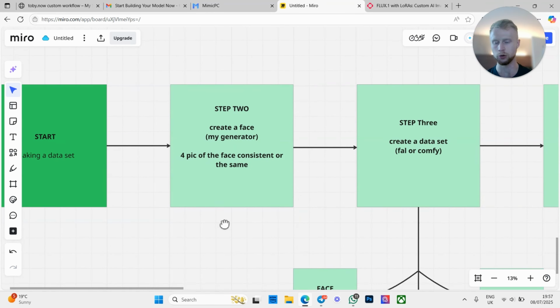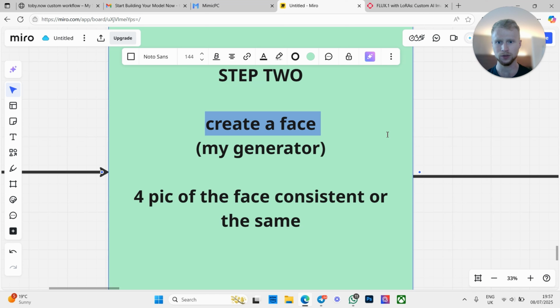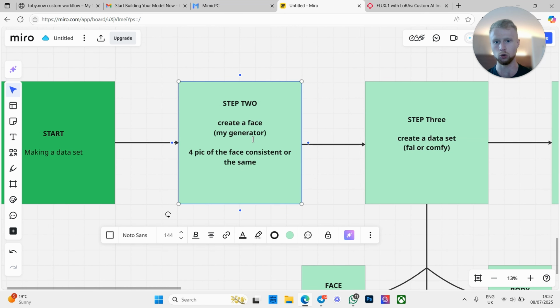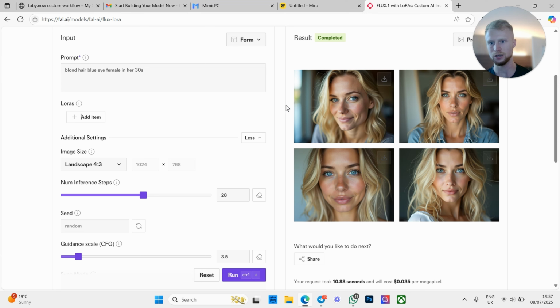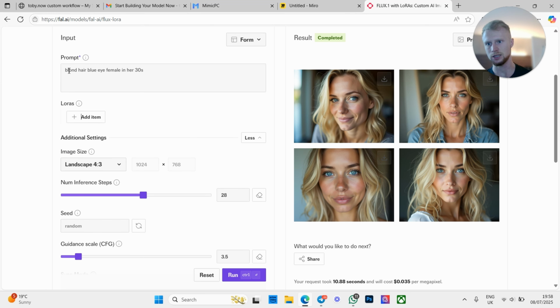So let's talk through the process of why we need to do this. What we're going to do is create this face, and then we're going to create a LoRA with this face. Now, what do I mean by a LoRA? A LoRA is basically a collective of images that you put together so that when you click generate on something like this, the generator knows what type of face you want it to generate. So you normally put the LoRA in here, and if I had a LoRA attached and typed in this prompt, and obviously the model was blonde hair, blue eyes, it would be the same consistent face every single time.